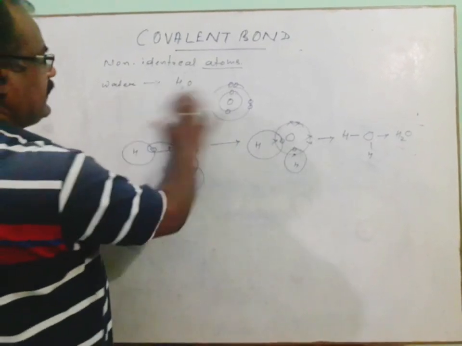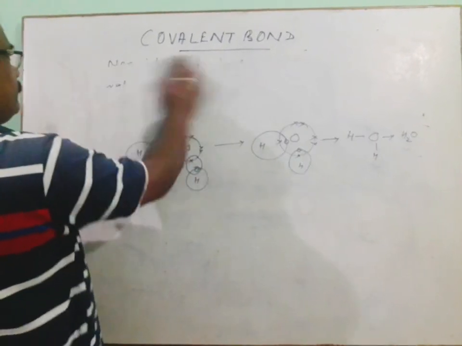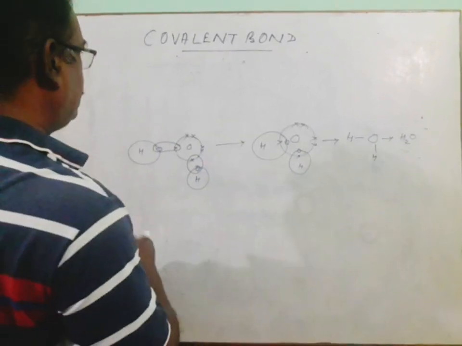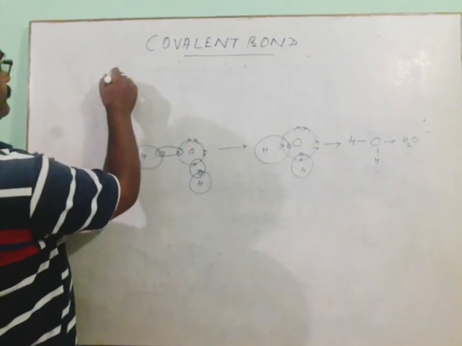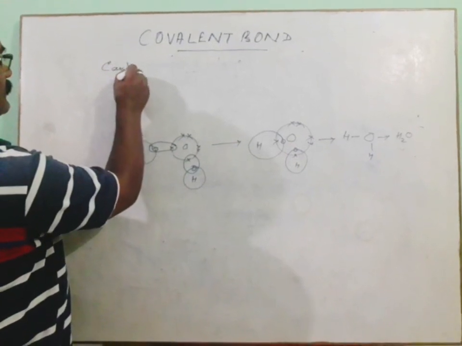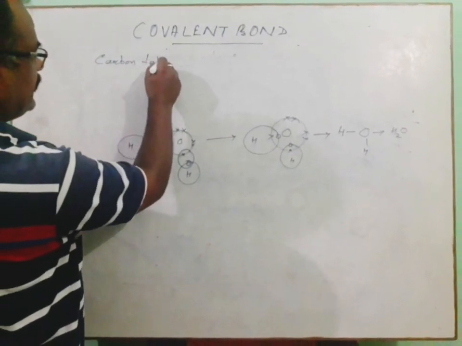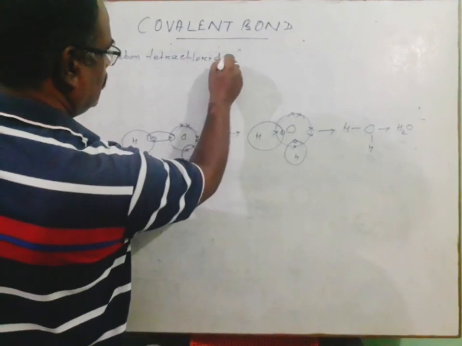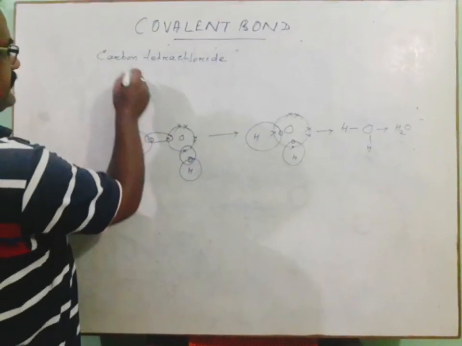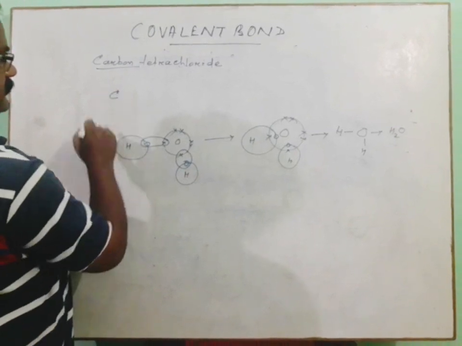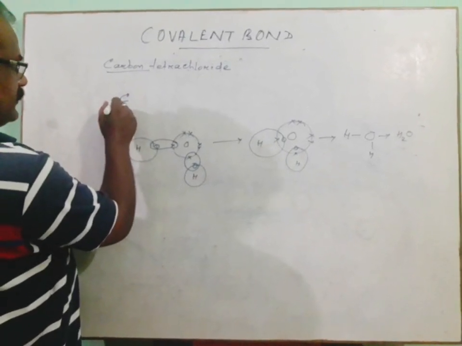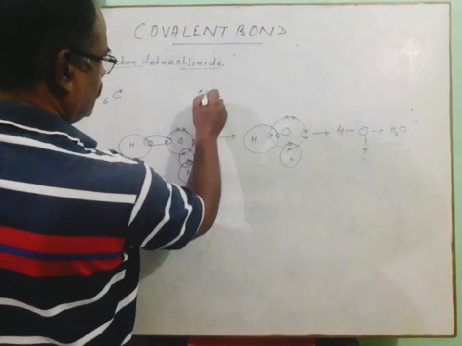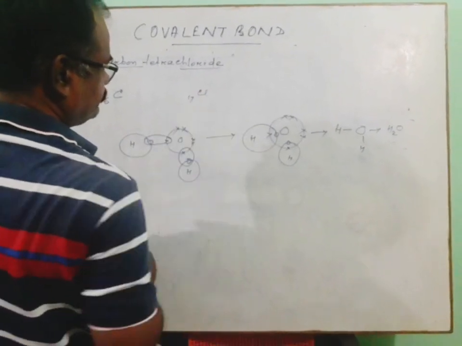Now let us take another example, carbon tetrachloride. The constituent elements are carbon having atomic number 6 and chlorine atomic number 17.